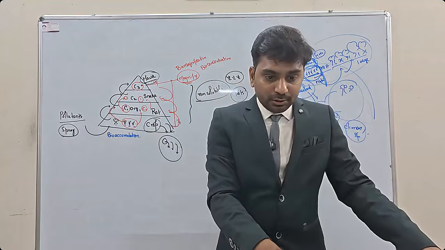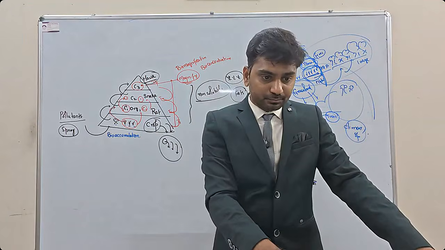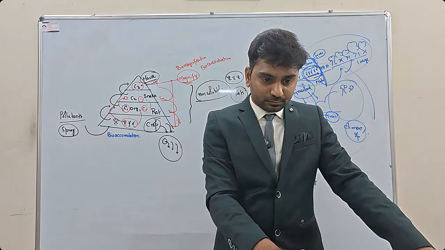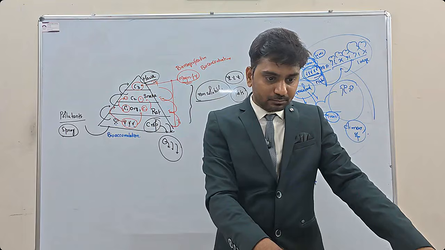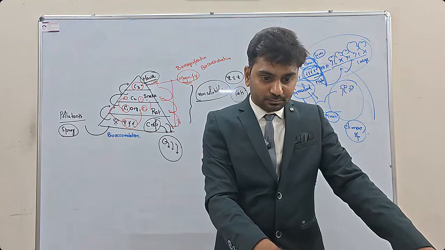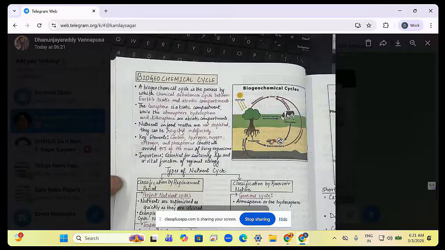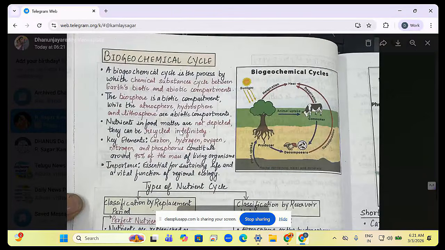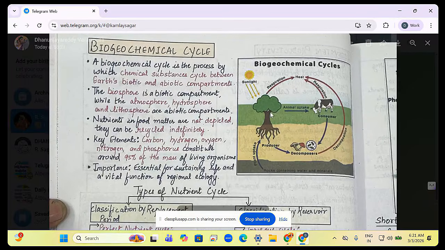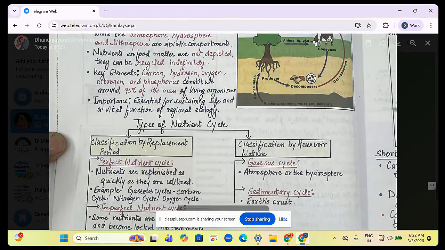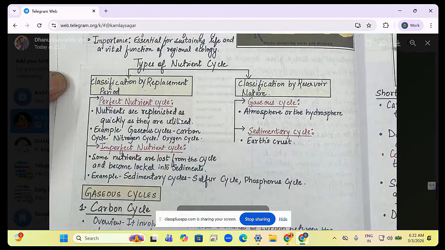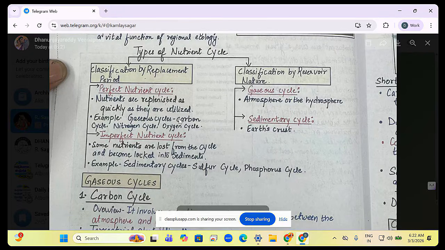Now have a look here. Biogeochemical cycles are nutrient cycles. How the nutrients are changing from one species to other species, that describes biogeochemical cycles. Right. Next, there are two types of nutrient cycles.